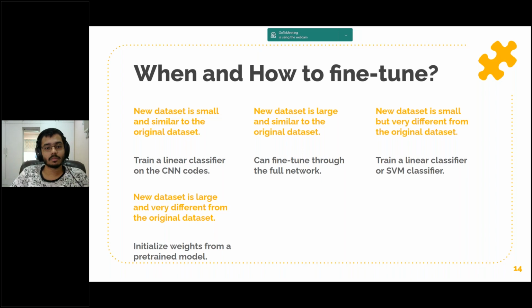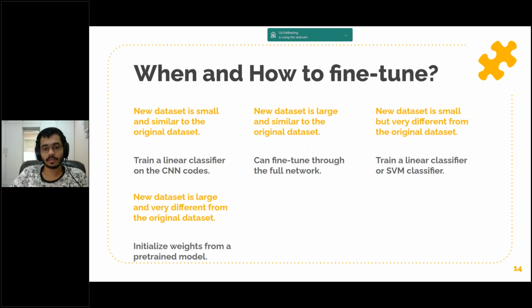What if your new dataset is small but very different from the original dataset? Since the data is small, it is likely best to only train a linear classifier. Since the data is very different, it might not be best to train the classifier from the top of the network, which contains more dataset specific features. Instead, it might work better to train the SVM classifier from activations somewhere earlier in the network. That is not from the second last layer, which is the CNN codes, but before that.